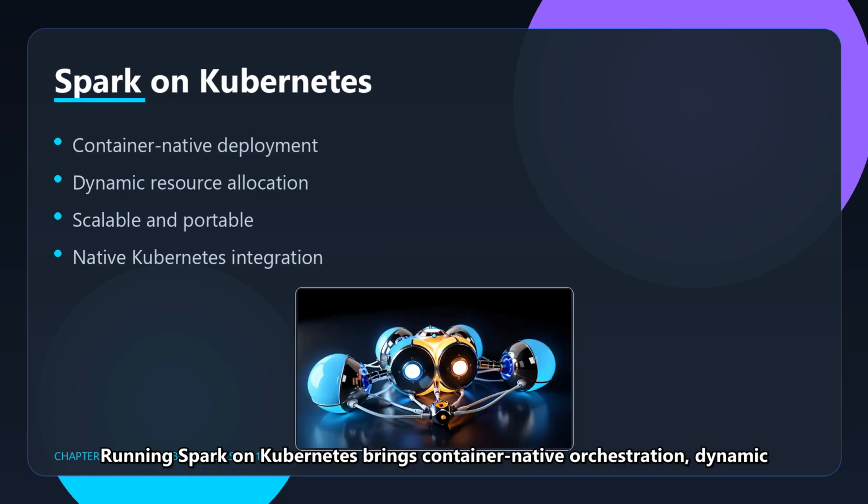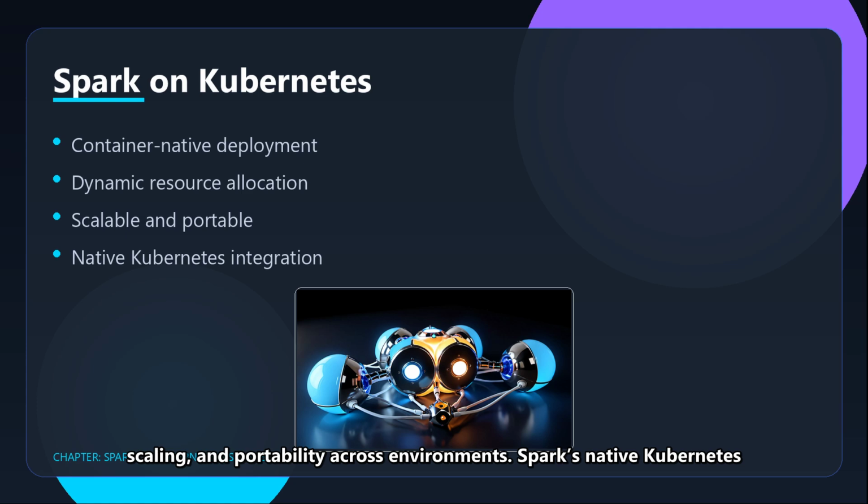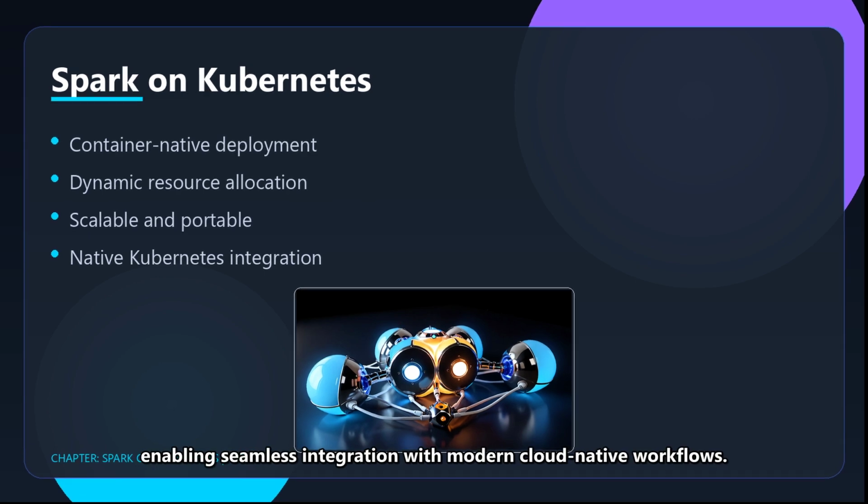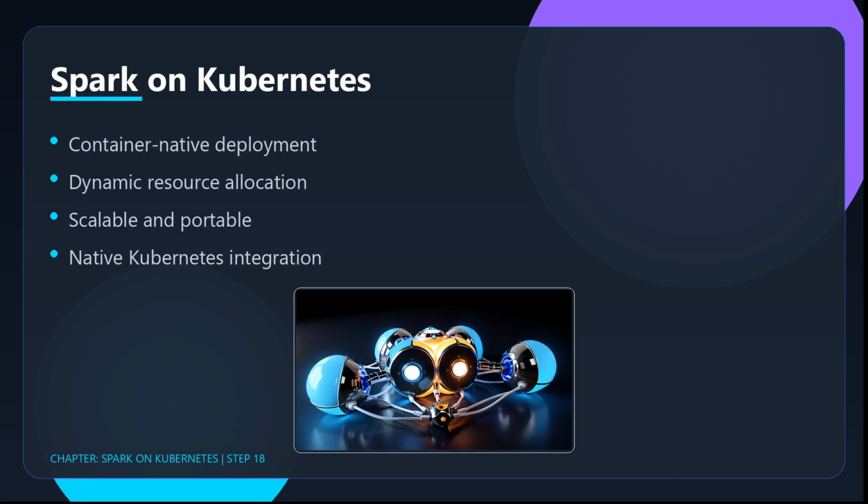Running Spark on Kubernetes brings container-native orchestration, dynamic scaling, and portability across environments. Spark's native Kubernetes support allows executors to be launched as pods, enabling seamless integration with modern cloud-native workflows.